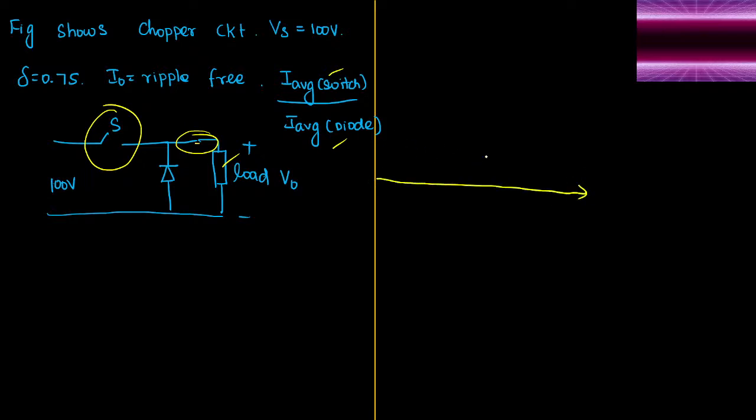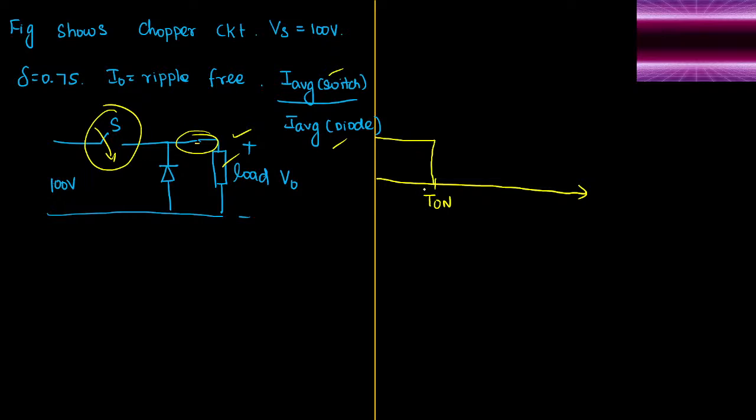I know many of you know it, but I don't know why you haven't given the answer. See, the moment the first T on period starts, T on period means we are closing this switch. The moment you are closing the switch, output current will start flowing through the switch.